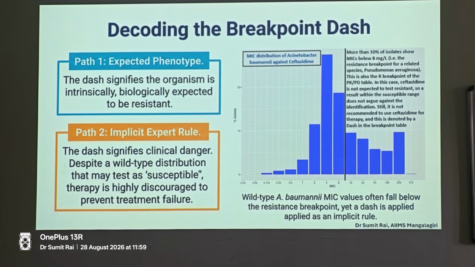So the golden rule is that when you don't have any interpretive criteria for bugs like Burkholderia cepacia, you are supposed to perform MICs. You cannot rely on disc. You perform the MICs. If the MIC value is equal to or less than your ECOFF value, that is the only time you can interpret it as susceptible, and you cannot even write down susceptible. You can just say that the clinical strain has MIC values of the wild type strain, and hence this therapy may be attempted in this patient. So we have to give a very guarded comment when we don't have any breakpoint MIC values.